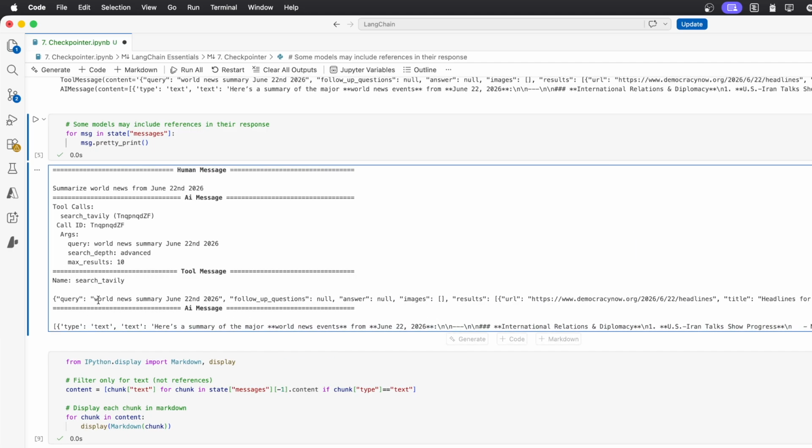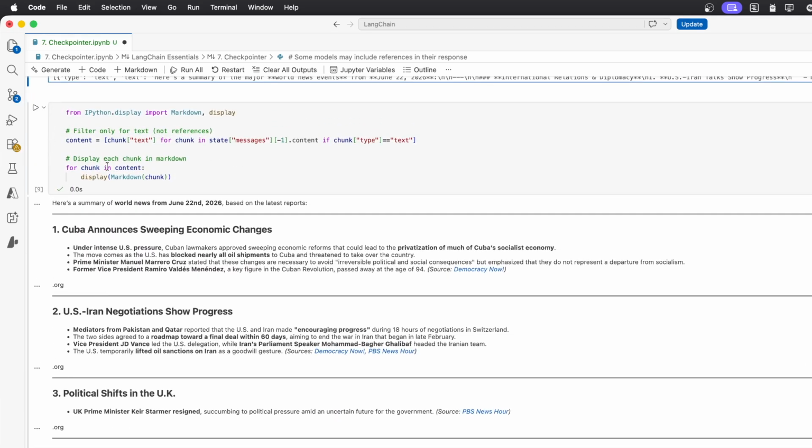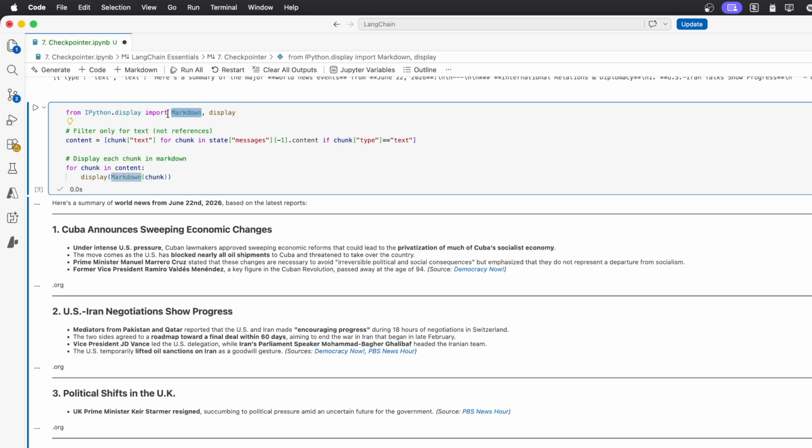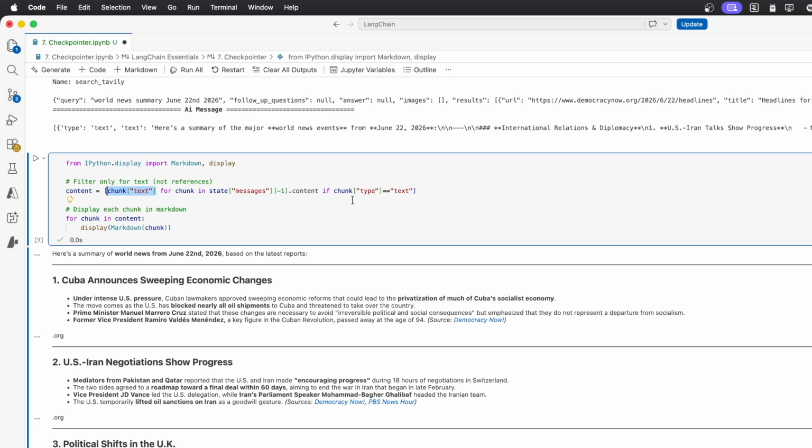So as usual, when we want to display some markdown, we are using ipython.display with the Markdown class. And here what I've done first is a list comprehension. So I'm going through all the dictionaries of the last message. Within the messages, I take the index -1 to access the last message, I access the content, and within this, I am just going through all the dictionaries and I'm extracting the text only if the type is text.